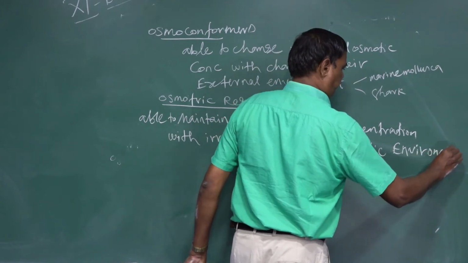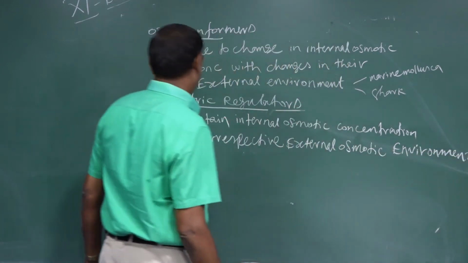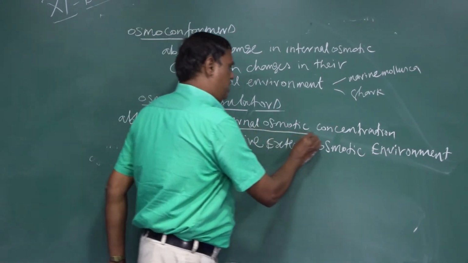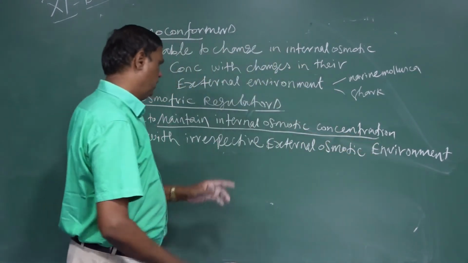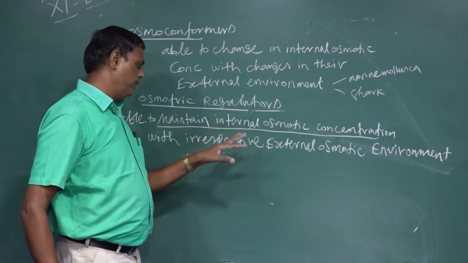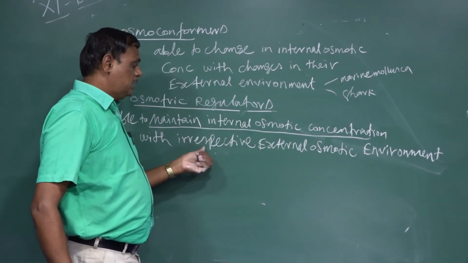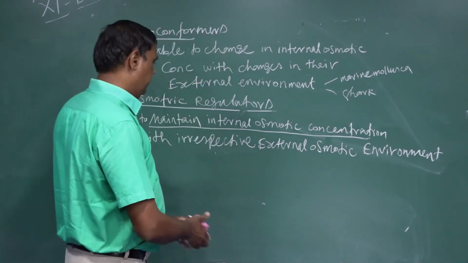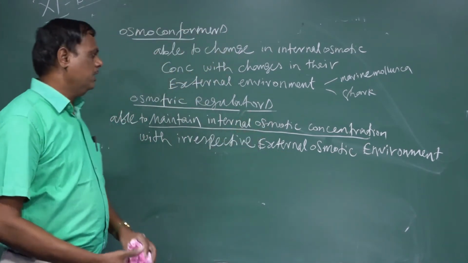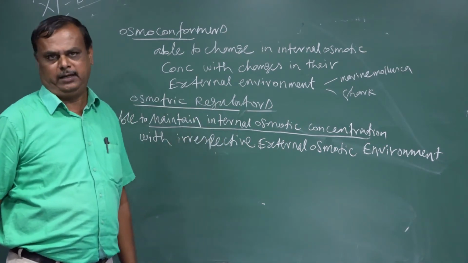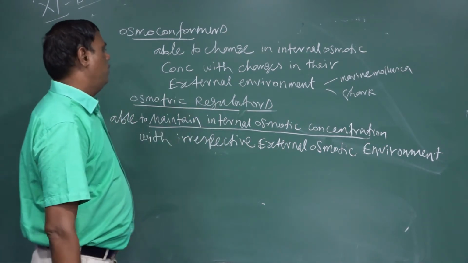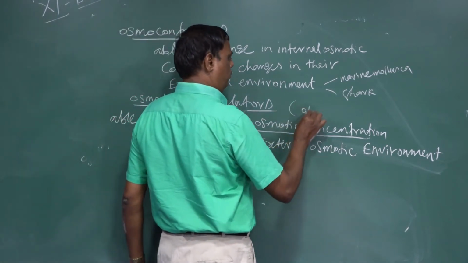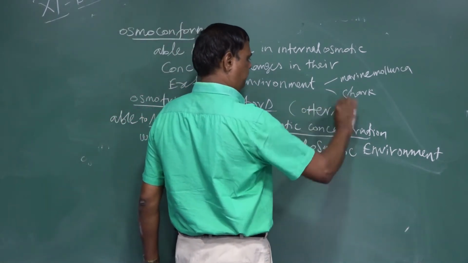When the external environment changes, the internal osmotic concentration is maintained, and that is called osmoregulators. Example for this, Otis, Leonard.